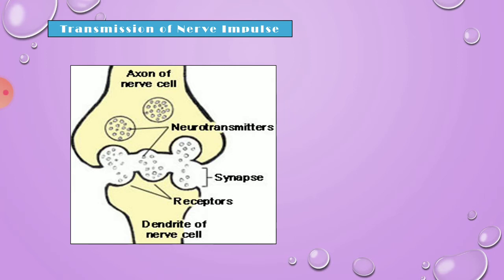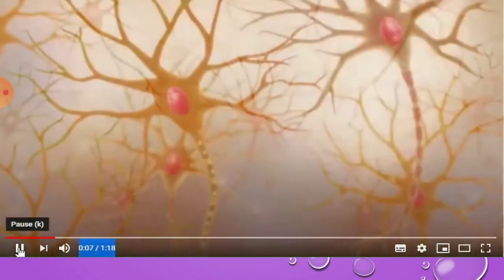The electrical impulse is released as a chemical neurotransmitter. That chemical is acetylcholine.